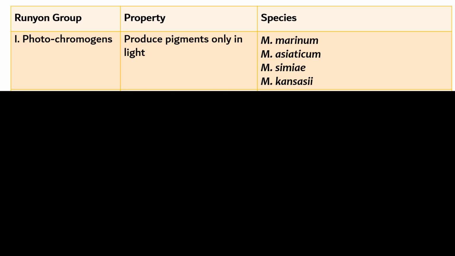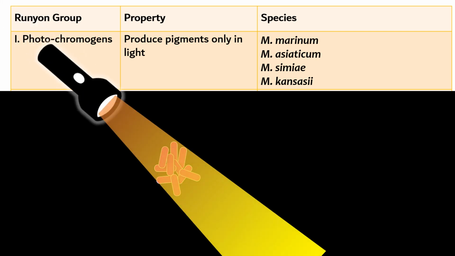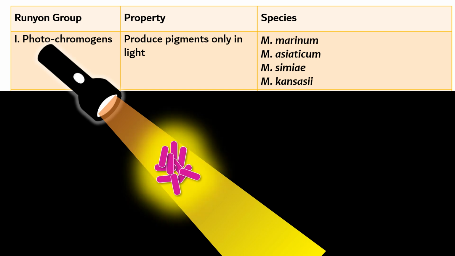Friends, the first group, photochromogens, we know that they produce pigments only in the presence of light. Look here, these are a few bacilli. We know that even non-tuberculous mycobacteria are acid fast positive, hence I have shown them in pink color. We will bring a small torch and give some light. When you give light, they start producing pigments. This is just a small illustration so that you can remember it visually.